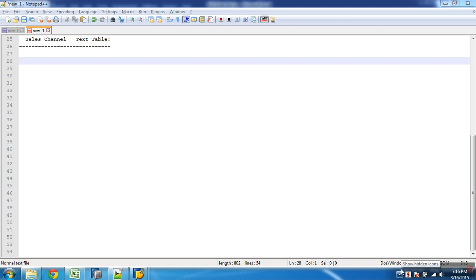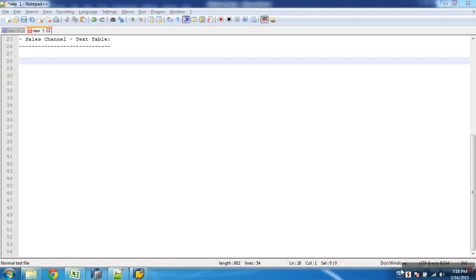What will be the only difference when compared to the previous loading of master? Previously we loaded the attribute table only. Now we are loading the text table. What will be the main difference? Target table will be T. Then what else? In the data flow, while loading, what will be the difference?